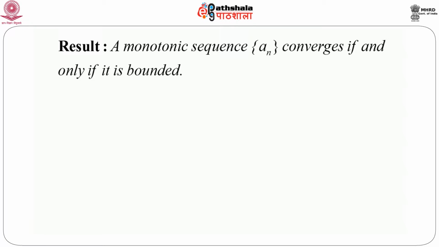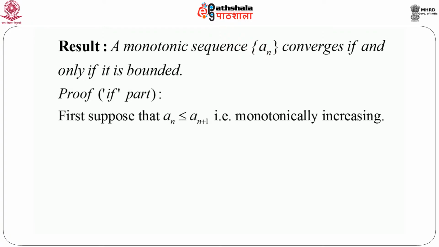So let us prove the if part. That means assume that the sequence is bounded. But remember one thing, the sequence is monotonic. That part is always given. First, suppose that an is less than or equal to an+1, that is, the sequence is monotonically increasing.